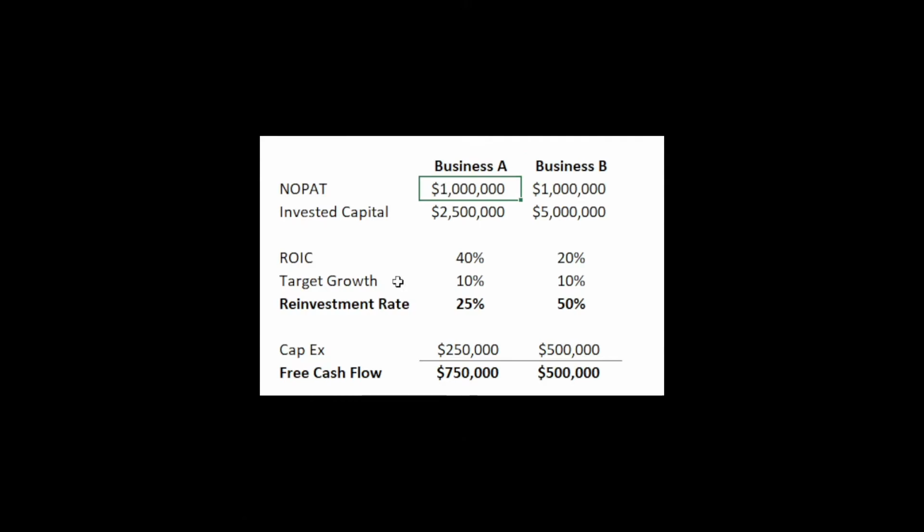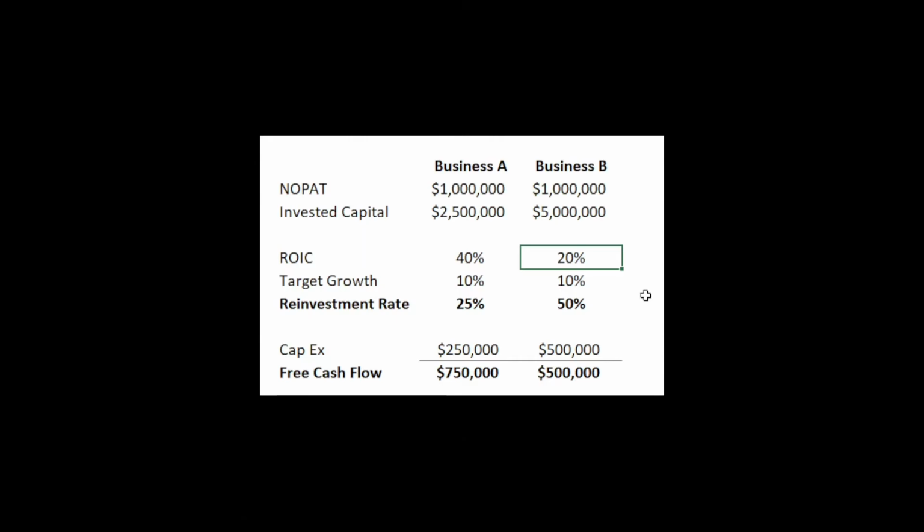Business A has a NOPAT of $1 million, the same as Business B. Business A also has $2.5 million in invested capital. However, Business B has $5 million in invested capital. Therefore, the ROIC for Business A is 40%, whereas it's only 20% for Business B. NOPAT over invested capital. Each of them wants to target 10% growth.